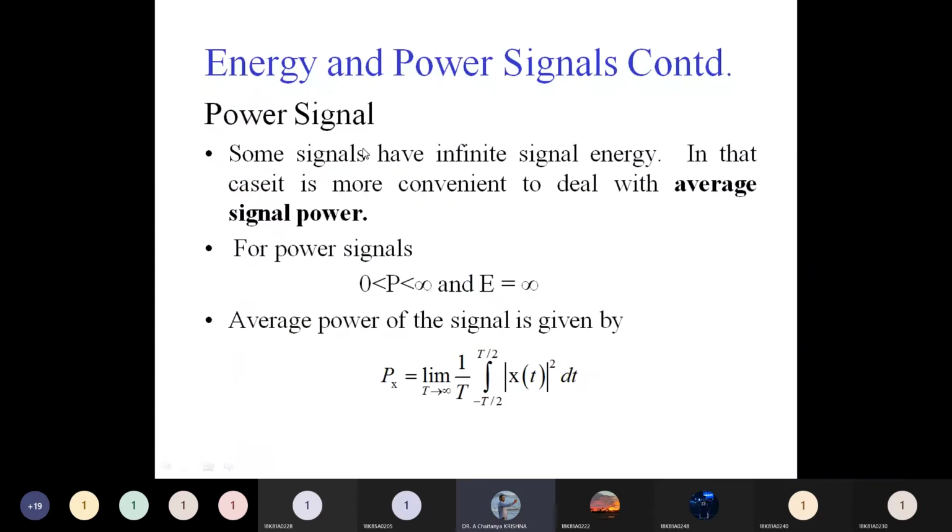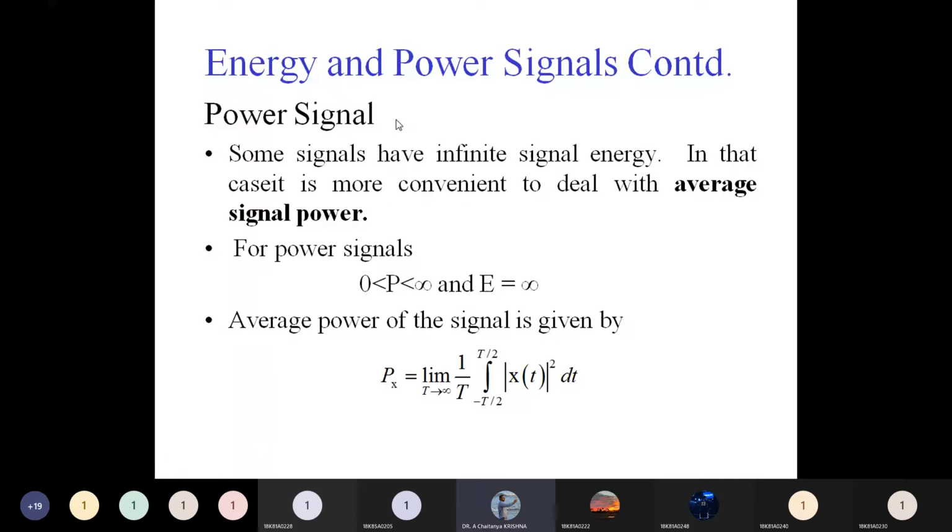Next, for the power signal, we find the average signal power. That signal power should be a finite value, while the energy of the signal is infinite. Then the signal is called a power signal.